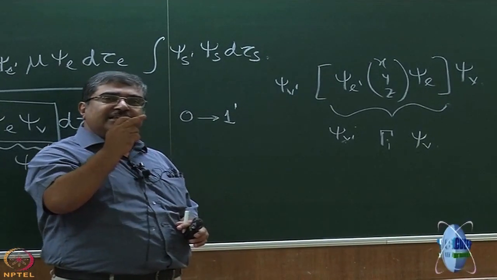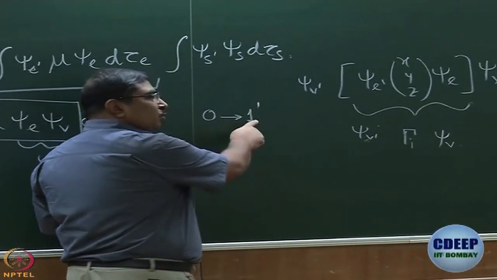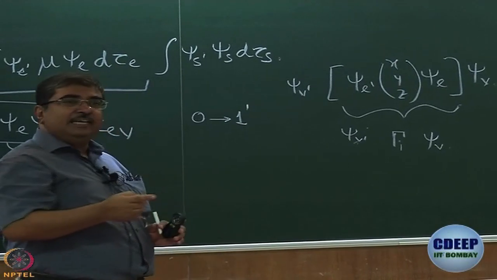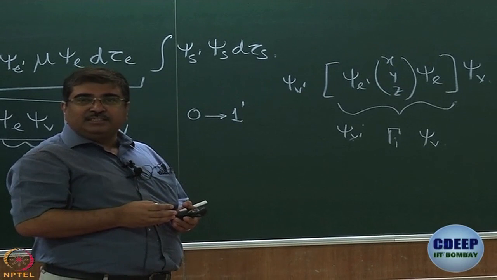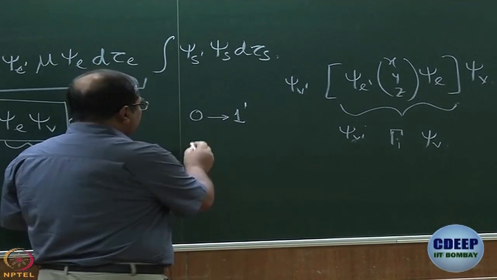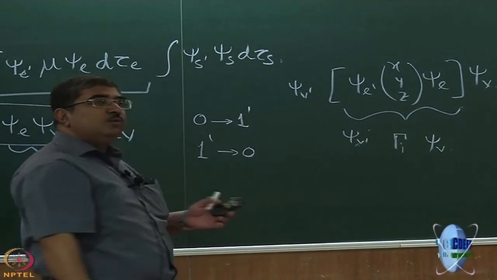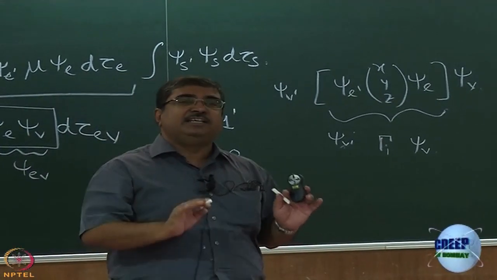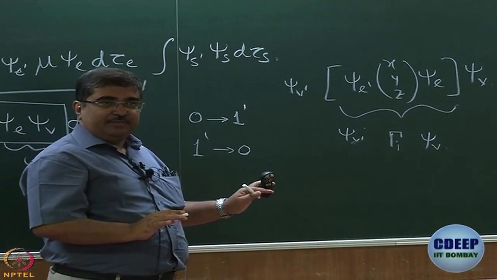The destination level is usually denoted by a dash, V dash being 1. So, 0 to 1 dash, this is the one that you will see all the time, right. 0 is the only level that is populated at room temperature, and if you work at higher temperature, what we will consider is 1 dash to 0. I am not trying to say that 0 to 2 dash, 0 to 3 dash will not take place, they will take place, but for our discussion here these two are enough, alright.